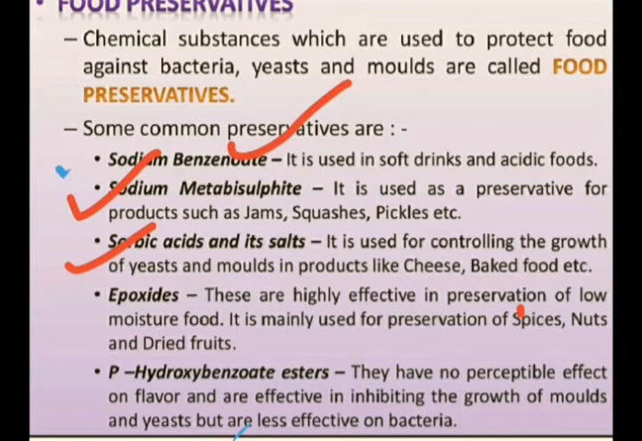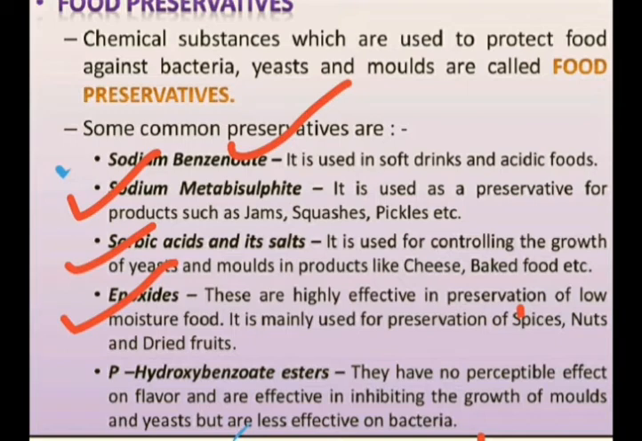Epoxides. These are highly effective in low moisture food. They are mainly used for preservation of spices, nuts, and dried fruits. We know that cashews and almonds get spoiled in humidity, basically in the rainy season, because there is humidity around us, and that humidity gives fungus and bacteria a condition to propagate easily. So epoxides are used there. Epoxides are basically used as food preservative in dry fruits. Epoxide is basically a compound like this one. This is called an epoxide.